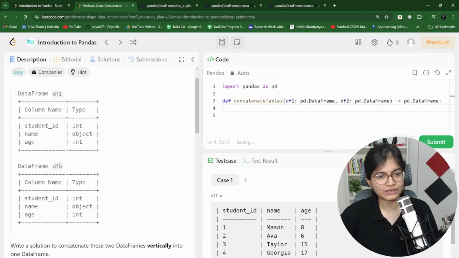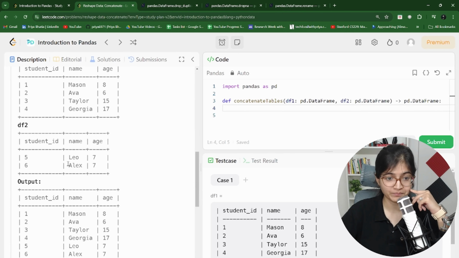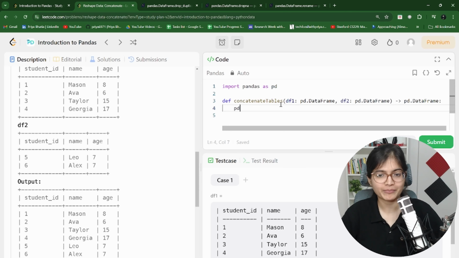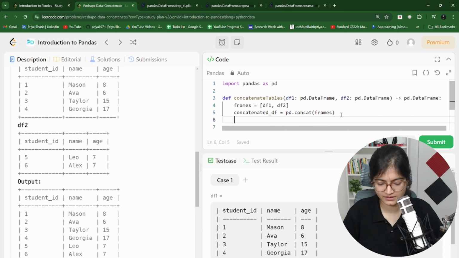Let's move ahead. We have 2 data frames, df1 and df2. Oh, we have to combine these 2 data frames vertically into 1 data frame. Okay. So there is a function which I remember, which is concat, and what we can do is we can take frames where we have a list of df1 and df2 which we want to combine, and we can pass these frames and we can make it a concatenated df, and I think we can simply return this one if it works fine.